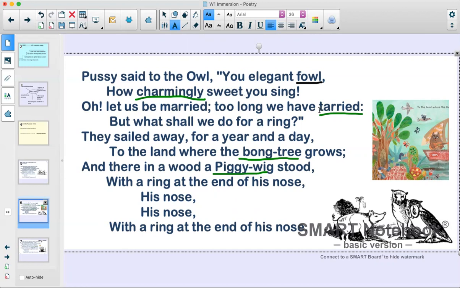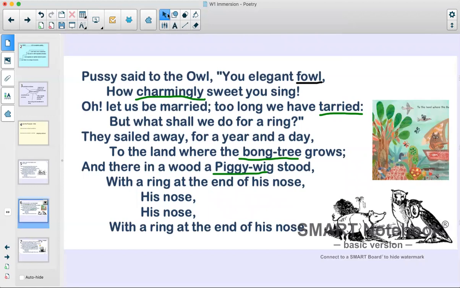Then she says, "Oh, let us be married, too long have we tarried." So tarried is a very old word, and it means when you wait for a long time to do something. So she's saying we've delayed it. We haven't gotten married. We've waited on it. But now it's time that we get married because we've waited too long. "But what shall we do for a ring?"